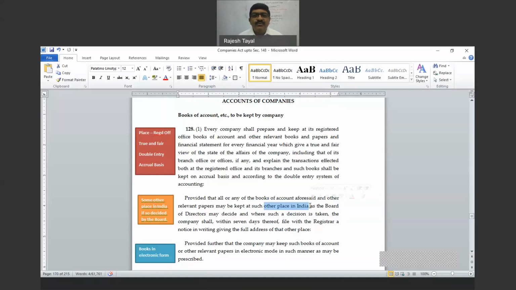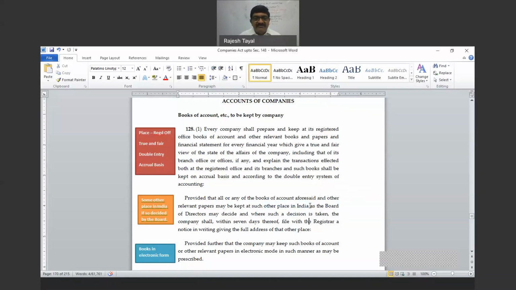So whenever the board passes such a resolution to maintain the books of account at a place other than the registered office, the intimation of the other place should be filed with ROC within 7 days. So not 7 days after keeping the books at the other place, but within 7 days after a resolution has been passed by the board.